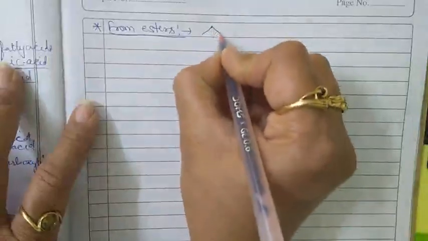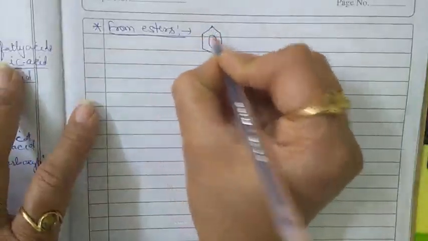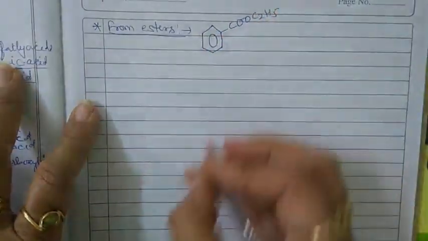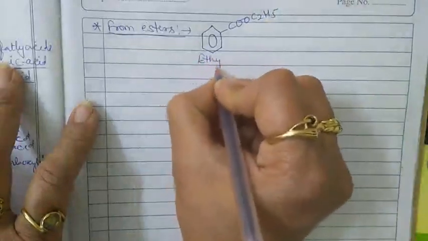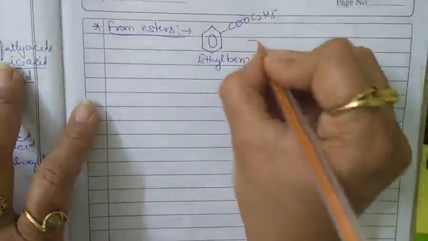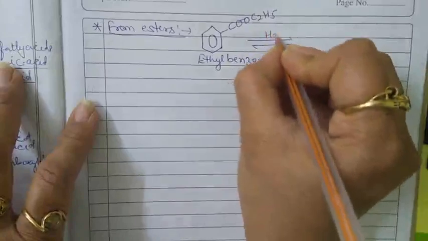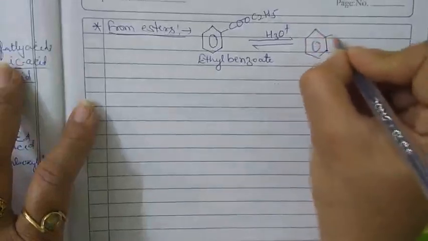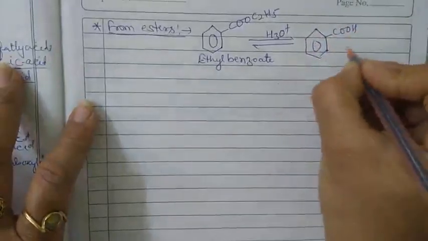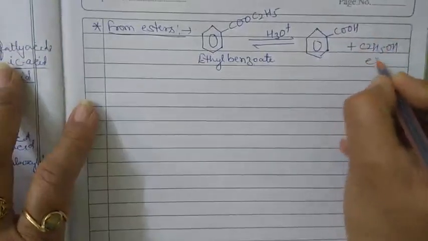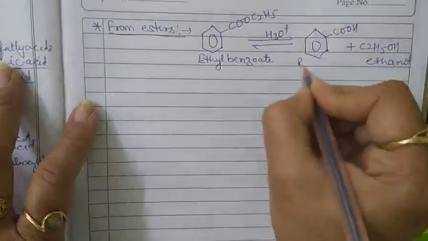So how are esters converted into the carboxylic acid? For example, let's take an aromatic compound. Clear? Ester means the COO group is present and we have a C2H5. It is ethyl, and its name is ethyl benzoate. Now the hydrolysis takes place. It is directly converted to the carboxylic acid, plus ethanol is formed, that is C2H5OH. And this one is the benzoic acid.